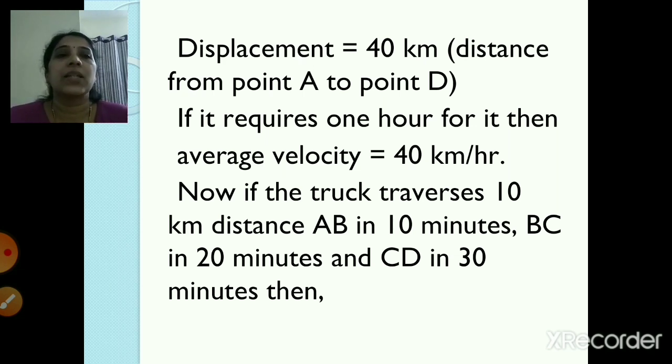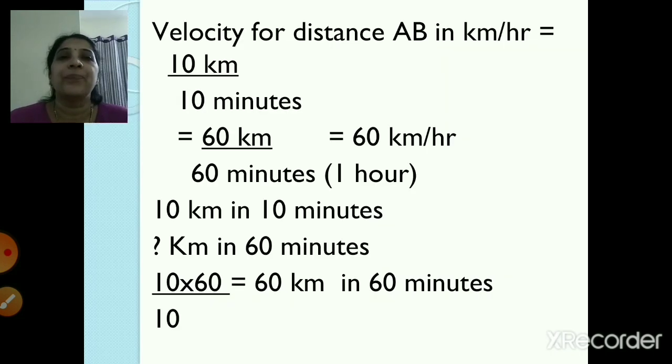If it requires 1 hour for it, then the average velocity is equal to 40 kilometer per hour. So the total distance from A to D, if it takes 1 hour, then the average velocity will be 40 kilometer per hour. But now if the truck traverses 10 kilometer distance AB in 10 minutes, BC in 20 minutes and CD in 30 minutes, then we have to find out the